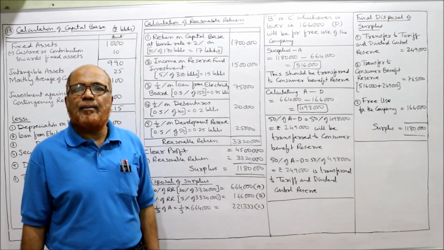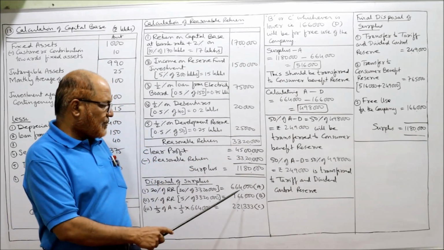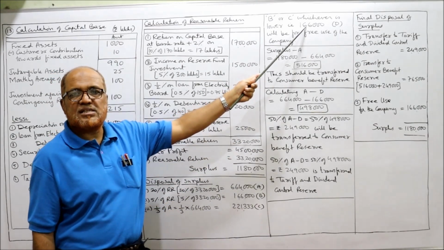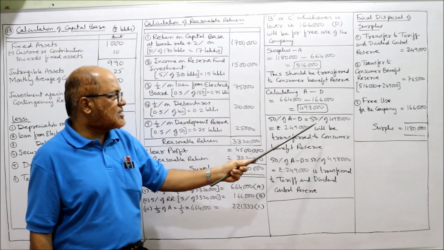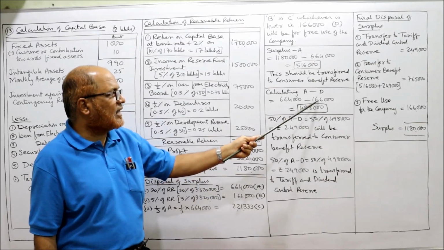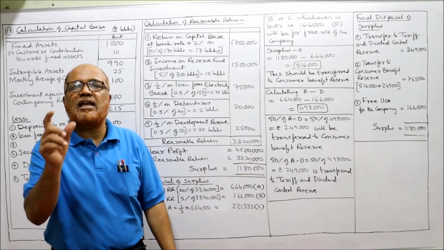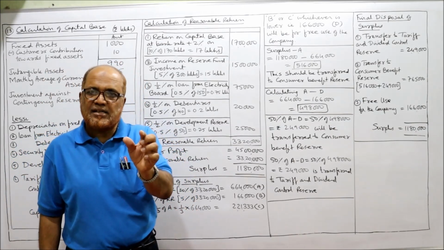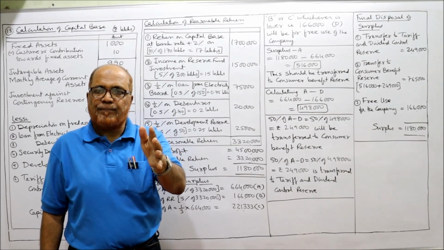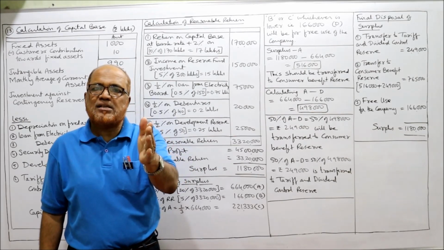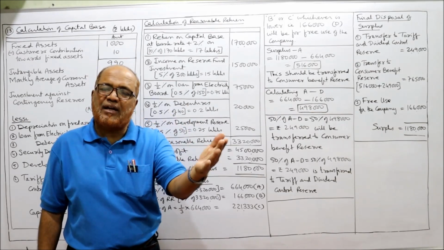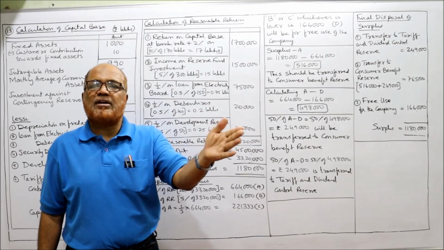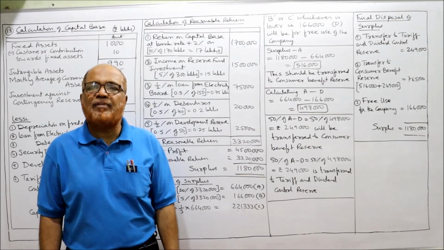Now calculating A minus D. A is 6,64,000. D is 1,66,000. So subtract: 6,64,000 minus 1,66,000 is 4,98,000. This is A minus D. Now we will split it 50-50. 50% of A minus D will be transferred to tariff and dividend control reserve, and 50% of A minus D will be transferred to consumer benefit reserve.